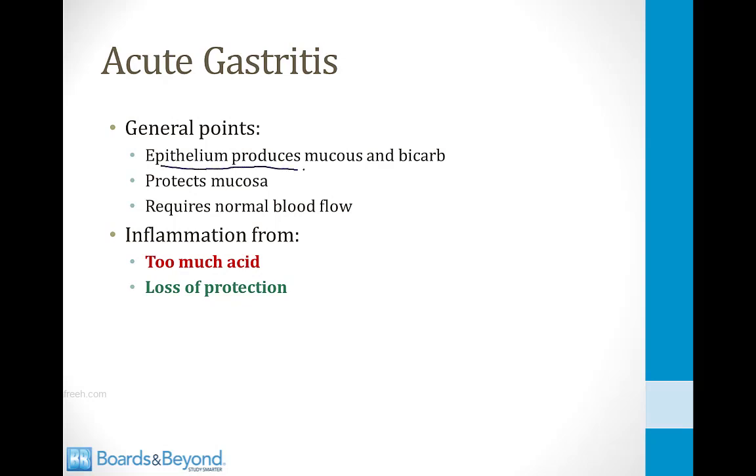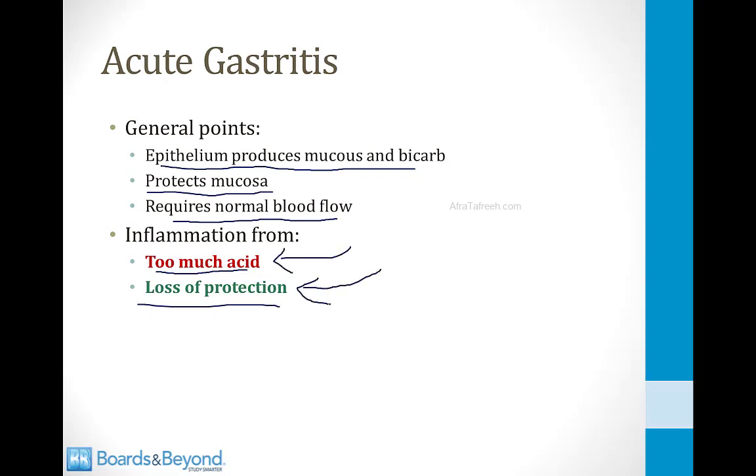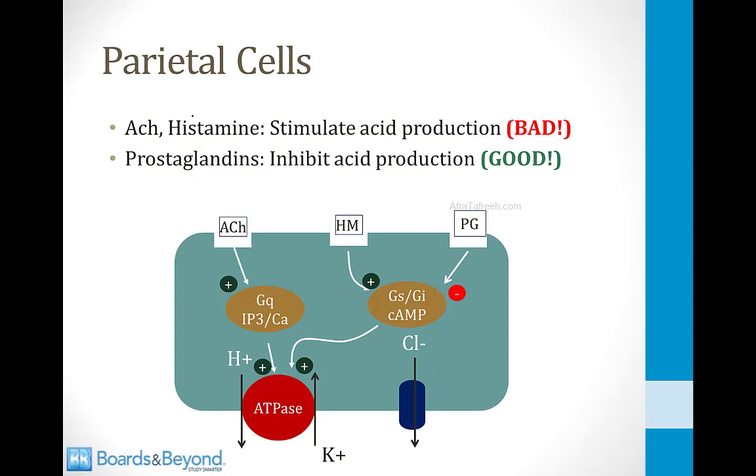The epithelium produces mucus and bicarb, and this protects the mucosa. And in order for this to happen, there has to be normal blood flow to the stomach and the mucosal layer. Inflammation can occur when too much acid is produced or if for some reason the protection of the mucosa is lost. So all the causes of acute gastritis will either involve too much acid production or the loss of protection of the mucosa.